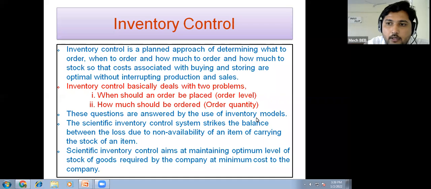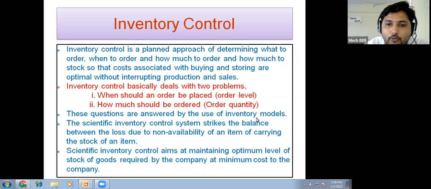If we go for more inventory than required, then the capital of the industry will get blocked.